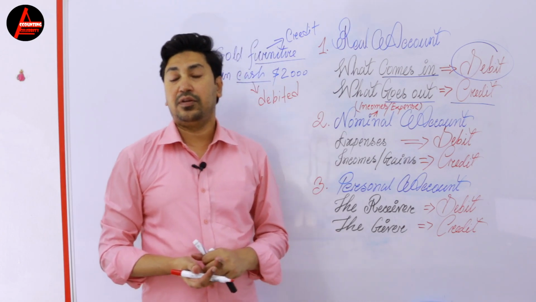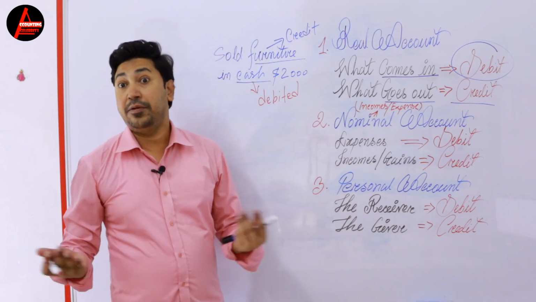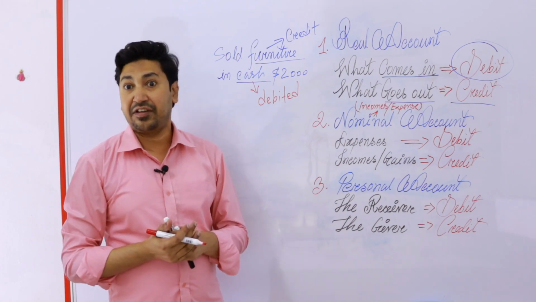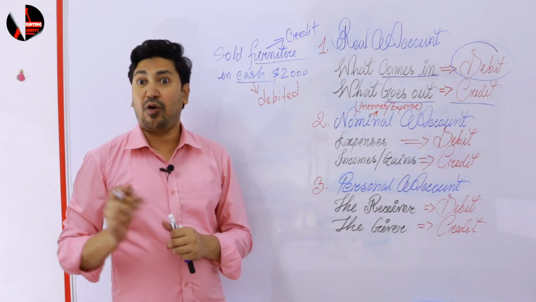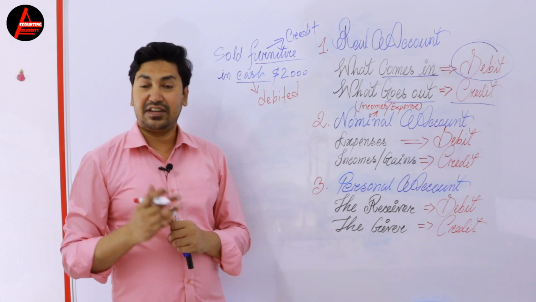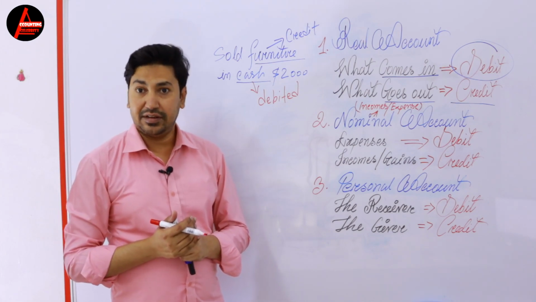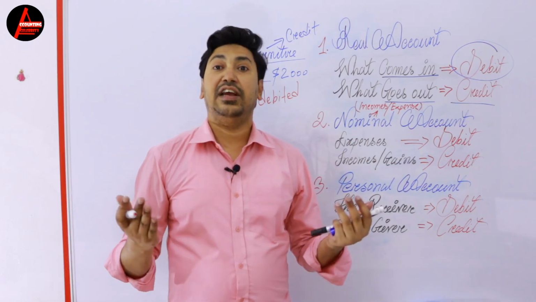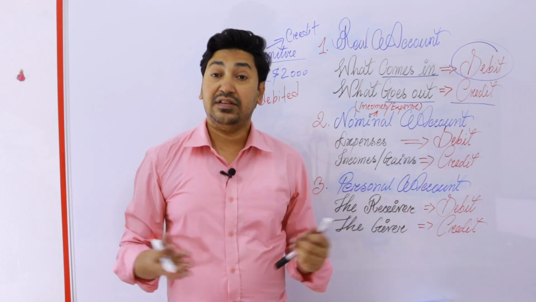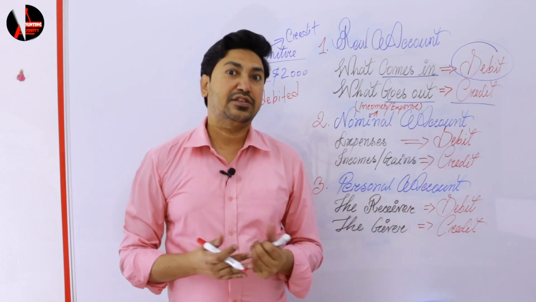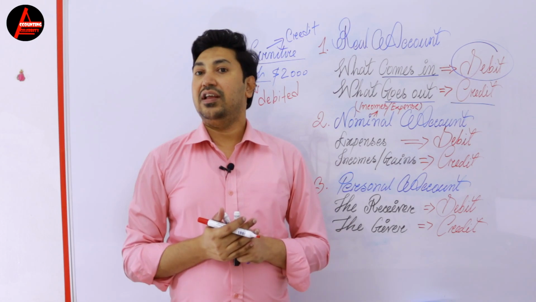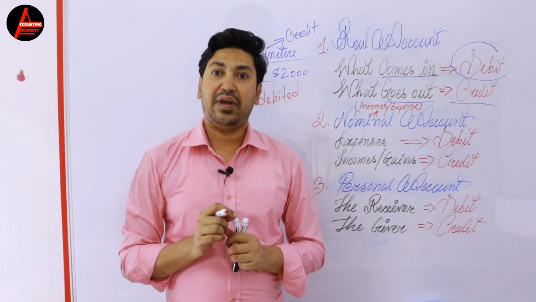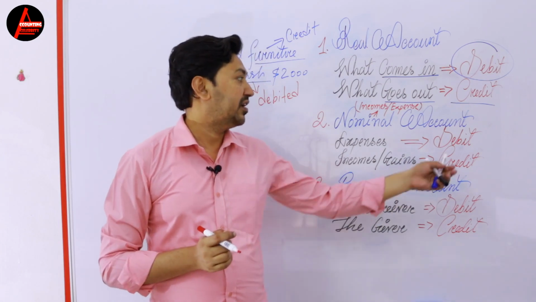What more example? Like salary. Every month or every week, business needs to pay salary to its staff, employees. So the salary is an expense. Expense is debited. Or a rent, office rent, stationery, administrative expenses, office expenses, fuel expenses. These all will be your nominal account, and it is an expense. An expense will be always debited.